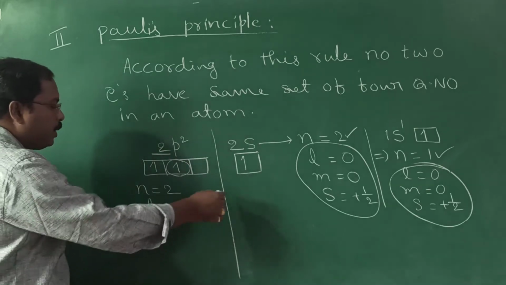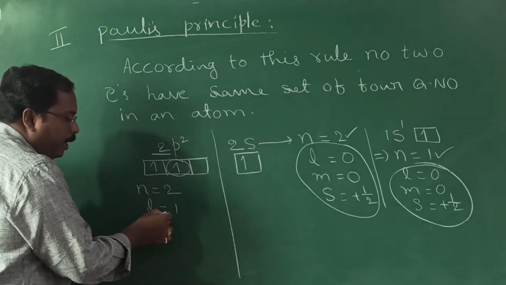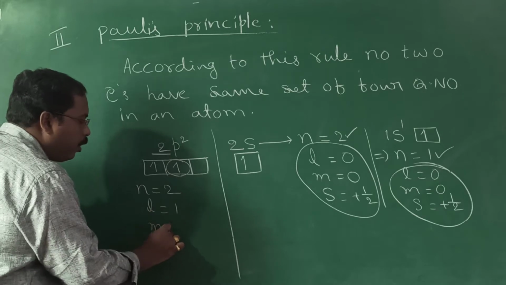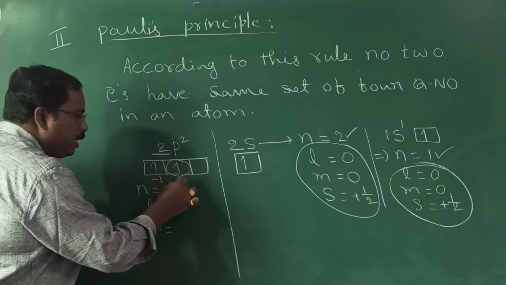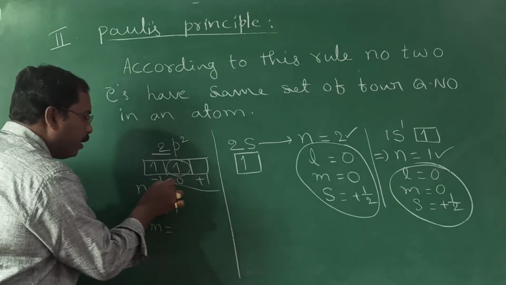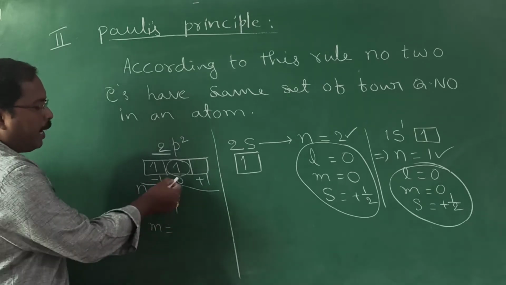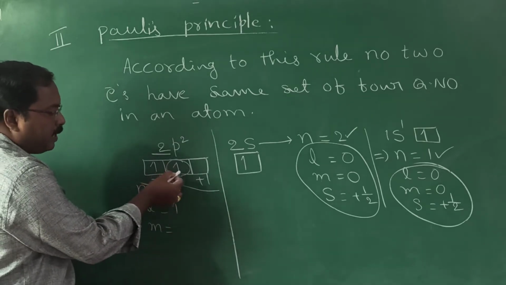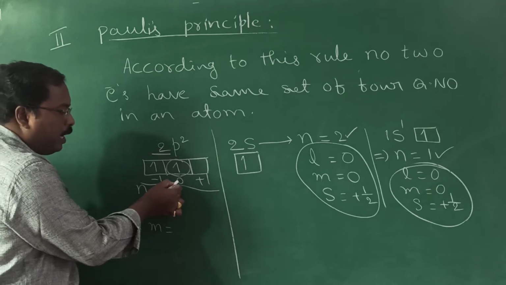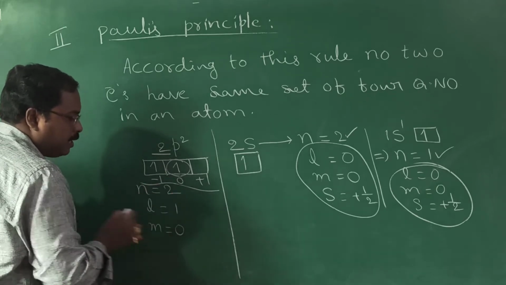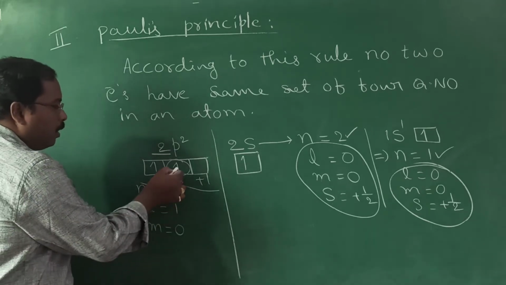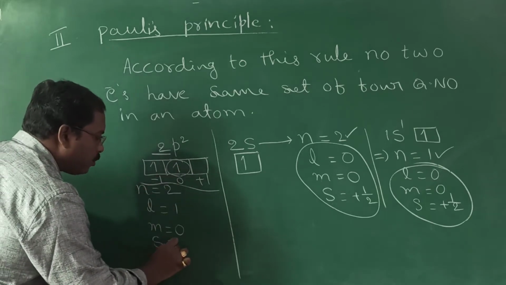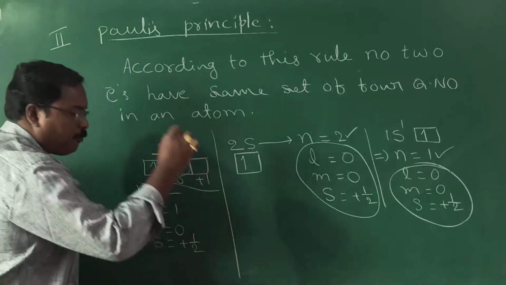In the previous class we discussed L value is 1. So M values will be how much? Minus 1, 0, plus 1. Our electron is present in this orbital. So corresponding M value is 0. Clockwise direction, so S value is plus half.